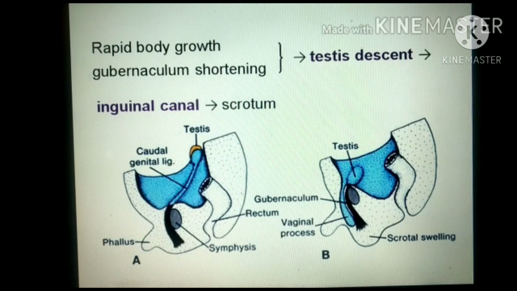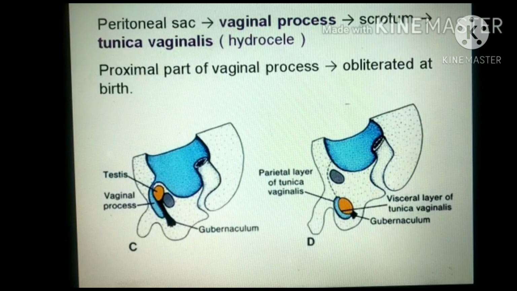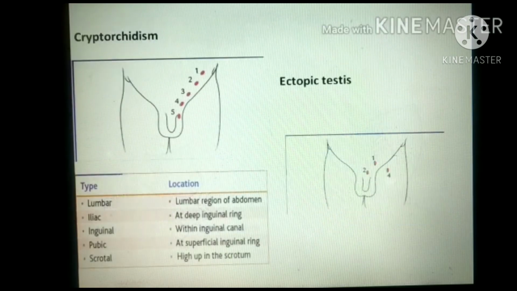Gubernaculum is attached to the caudal or the lower pole of the testis, and the other end is attached to the scrotum. And the process of peritoneum which will move with the testis is called the processus vaginalis, which will form the tunica vaginalis of the testis. Collection of fluid in the tunica vaginalis testis is called hydrocele. Normally, the proximal part of this vaginal process obliterates at birth.